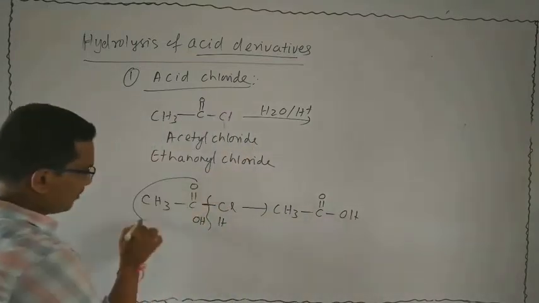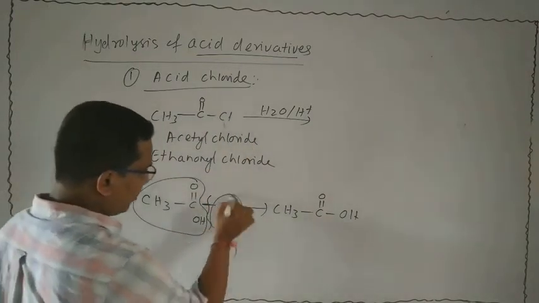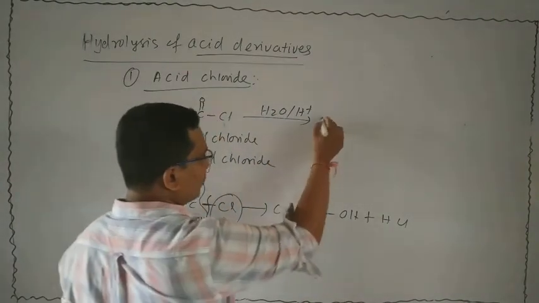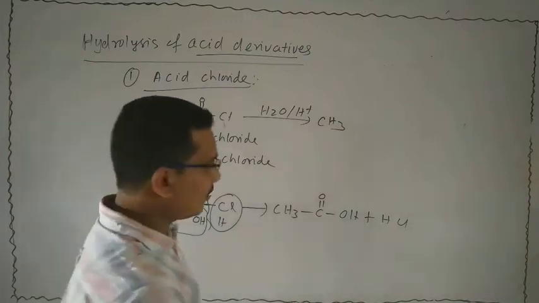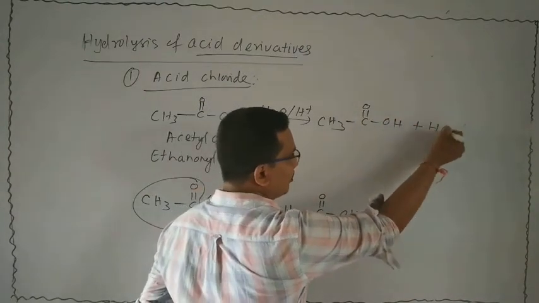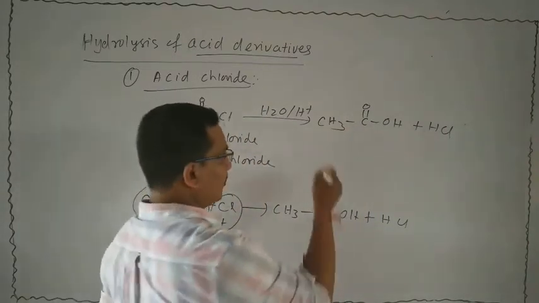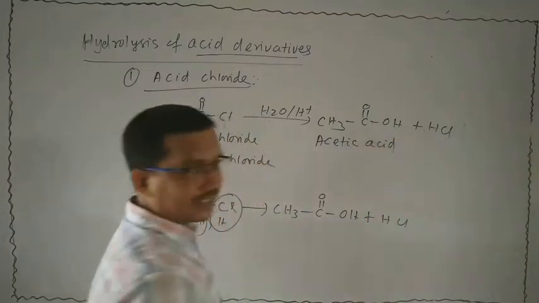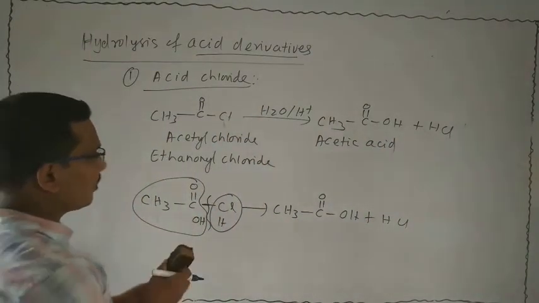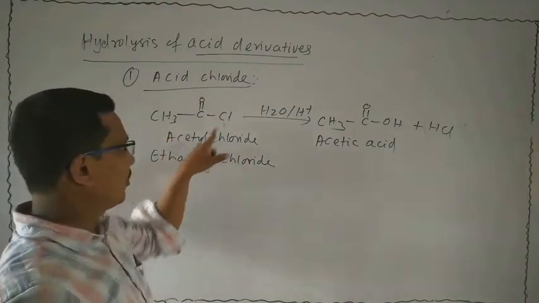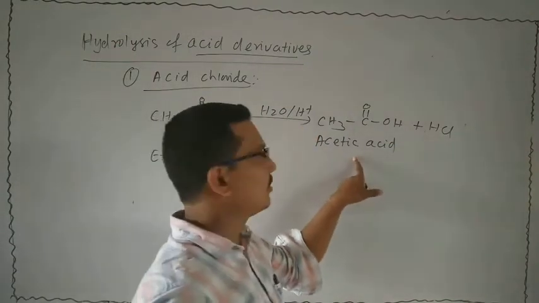This is one part, and this is the other. So the product is CH3 bond C double bond O bond OH, plus the byproduct, which is an acid, HCl. The name of this product is acetic acid. Then what will be the statement? When acetyl chloride undergoes acid hydrolysis, then acetic acid is formed.